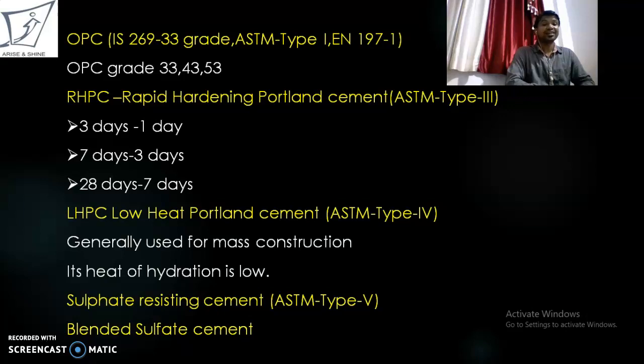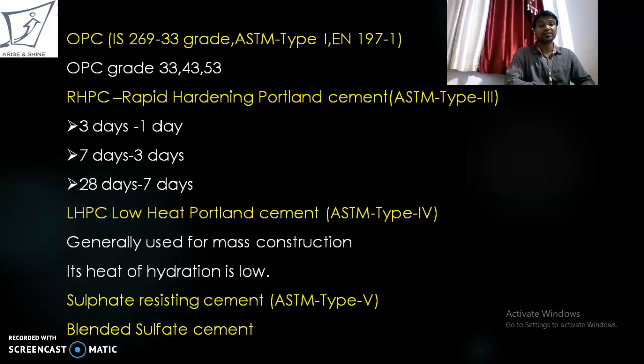Second type of cement is RHPC, that is rapid hardening Portland cement. That is as per the ASTM, that is American Society of Testing Material Type 3. The best part of rapid hardening Portland cement is that the strength of 3 days of an OPC can be attained in a single day. The strength of 7 days can be attained in 3 days, whereas the strength of 28 days can be attained in 7 days. So that is the biggest advantage of rapid hardening Portland cement.